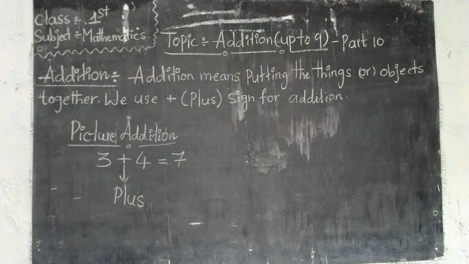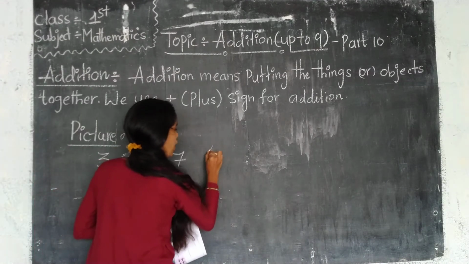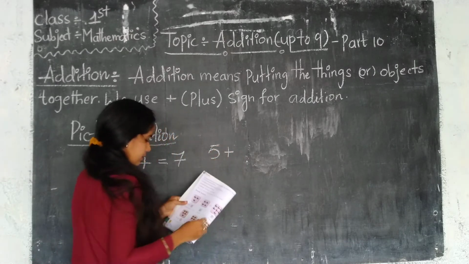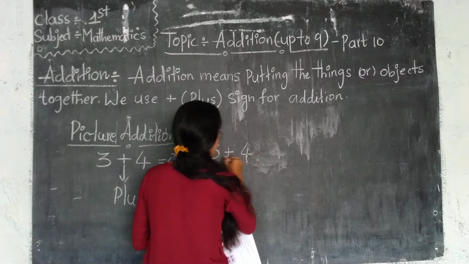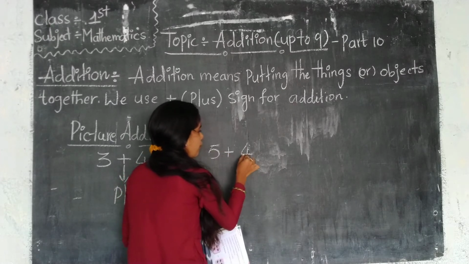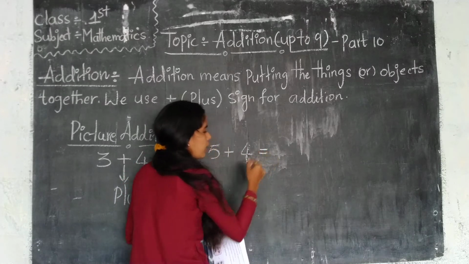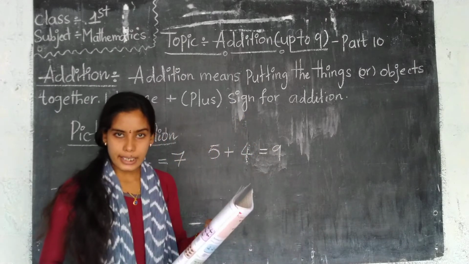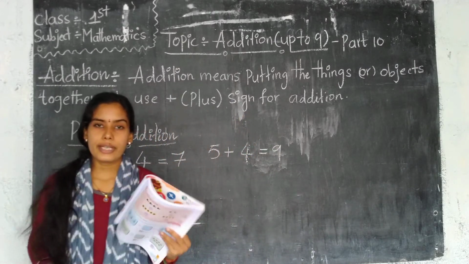I am writing on the board. First 5 turtles, adding 4 turtles. 5 turtles plus 4 turtles equals 9 turtles. So this is about addition, beta.